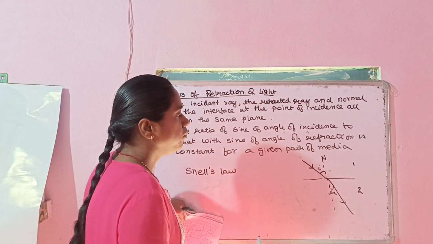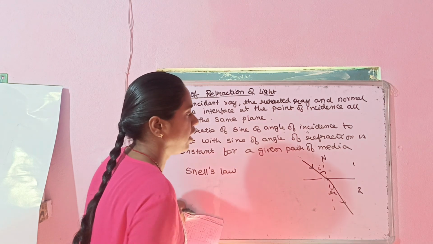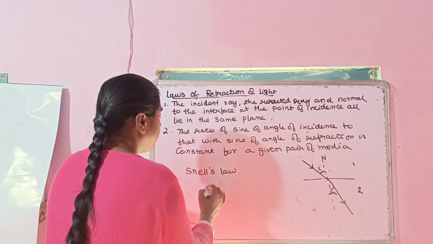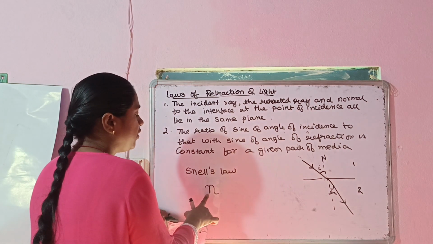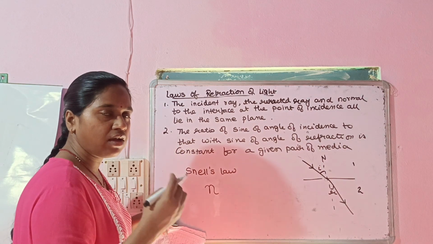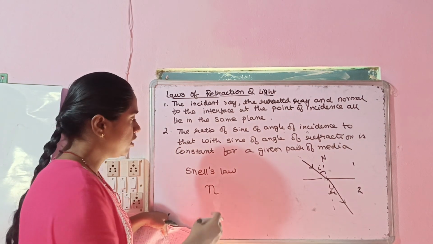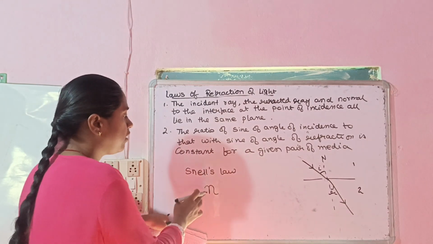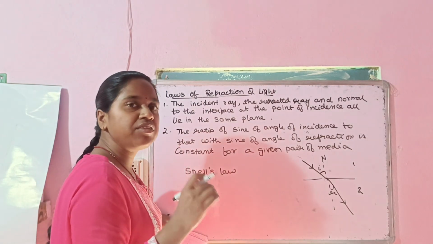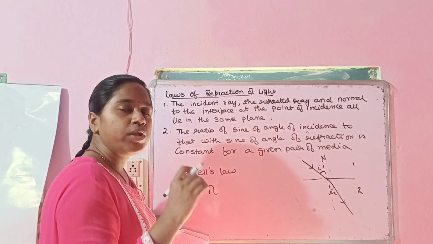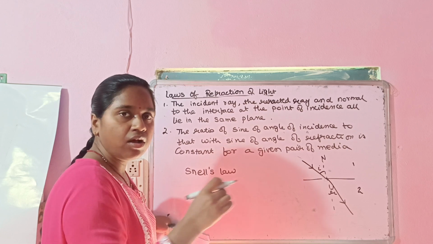So in order to see Snell's law in such a case, what you will do is you will just write the refractive index, which is written by symbol n. Now we will come to the definition of refractive index in the next topic, but you must understand that refractive index of any medium is the property of that medium which compares the speed of light in that medium with another medium.